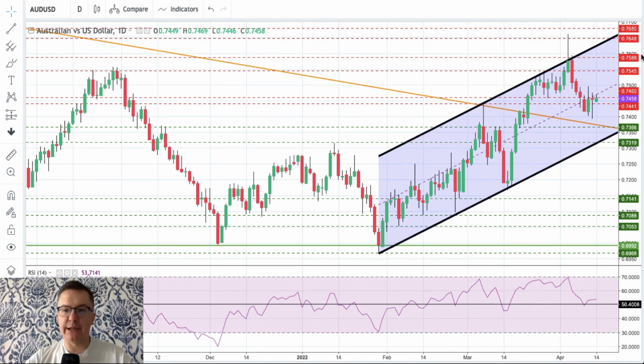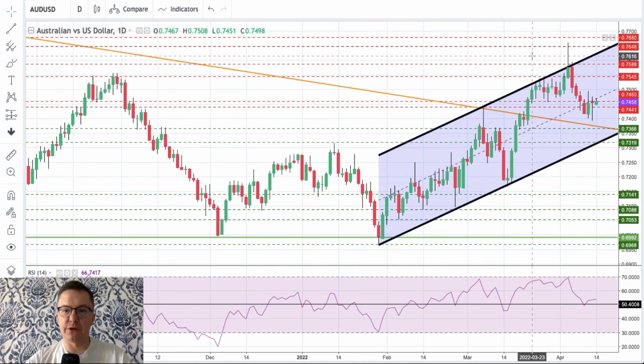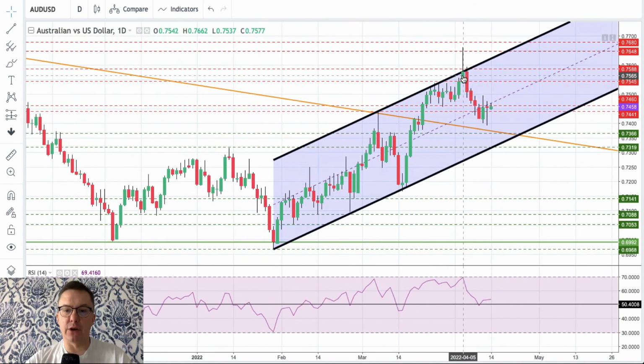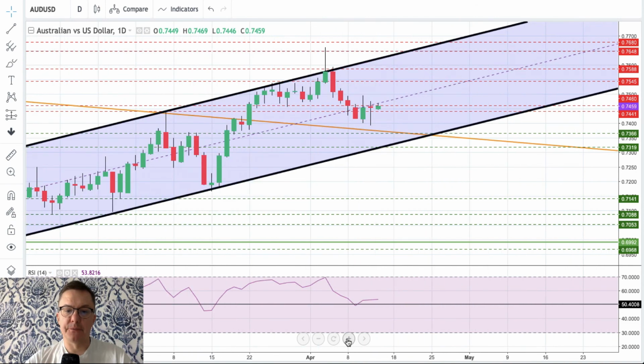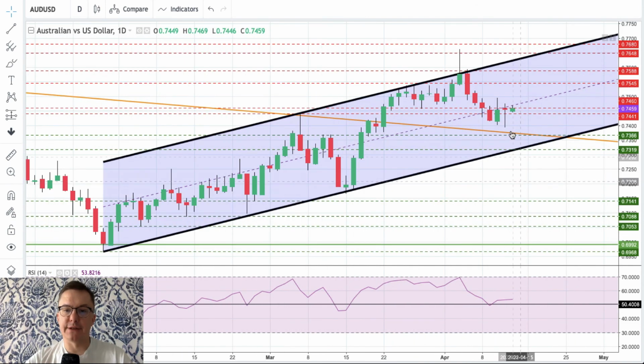Australian dollar daily time frame chart is showing us a very nice reversal from the level of 0.7662. A big pin bar made at the top of the rally is always an indication of something else going on in the market.